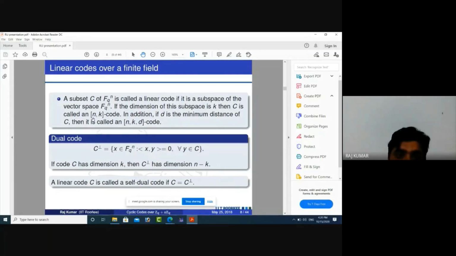This is the definition. What is the meaning of an (n, k) code? It means this code has length n and the dimension is k over F. We know that d, the minimum distance of a code, is very important, because using the minimum distance we can define the detection and correction capacity of a channel. If d is the minimum distance of C, then this is written as an (n, k, d) code.